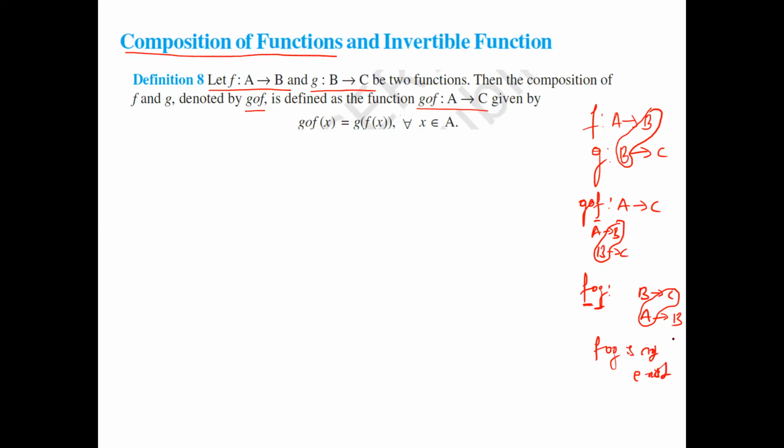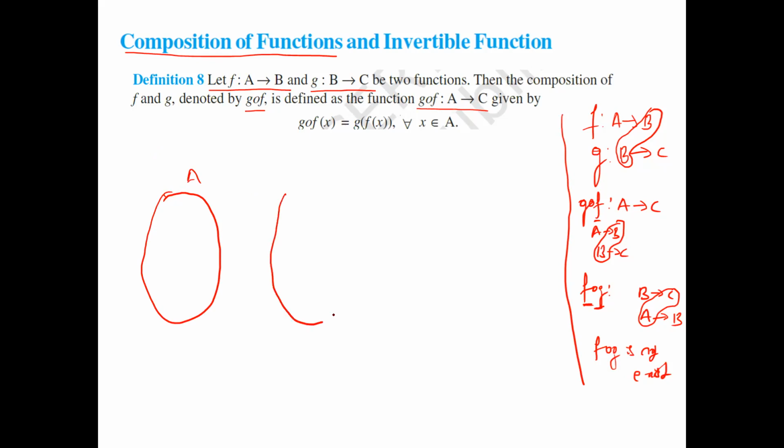Now, what is the picture representation? I hope you understood this concept: when does the composition exist and when does it not exist? g∘f exists, whereas f∘g does not exist because the sets are not matching. Now f is a function from A to B. I'll draw this: these are set A and these are set B, and from here to here is f.